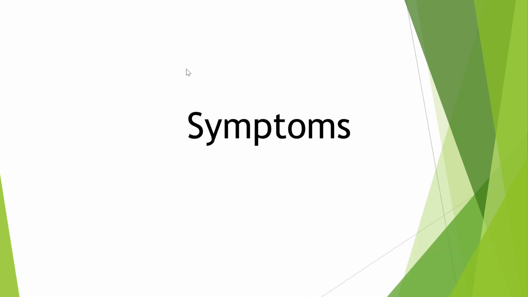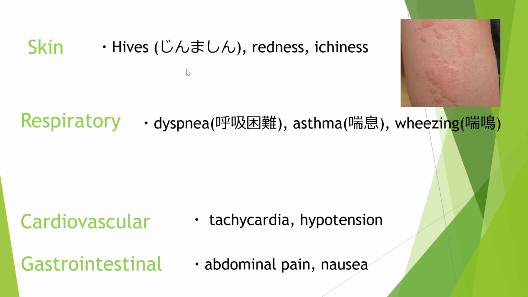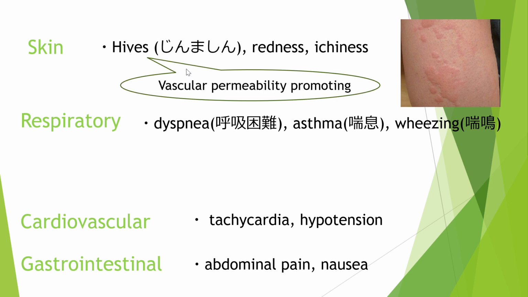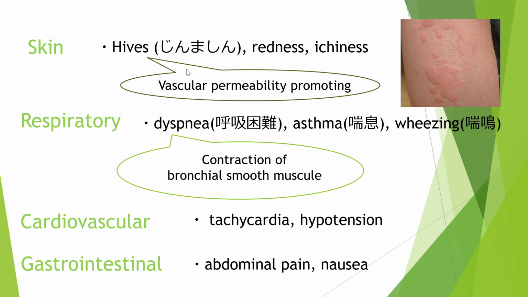Now let's see the symptoms of anaphylaxis. Take a look at this. These are all symptoms of anaphylaxis. In these symptoms, the most common are skin symptoms. Hives is caused by vascular permeability promoting. Respiratory symptoms are caused by contraction of bronchial smooth muscle.